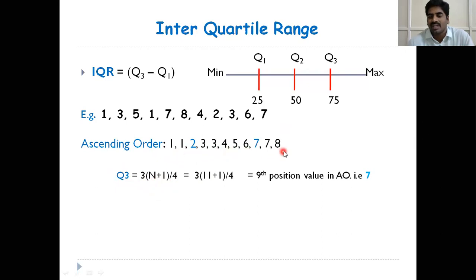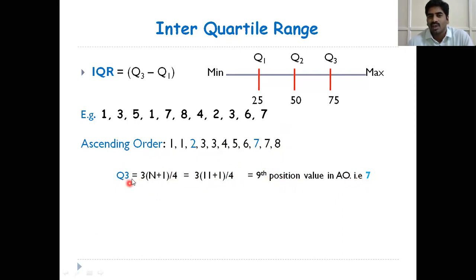Total observations here, 11 observations are there. 3 into 11 plus 1 by 4, 12 by 4 is 3, 3 into 3 is 9, so the 9th position value in ascending order. What is the 9th position value? See here, the 9th position value is 7.